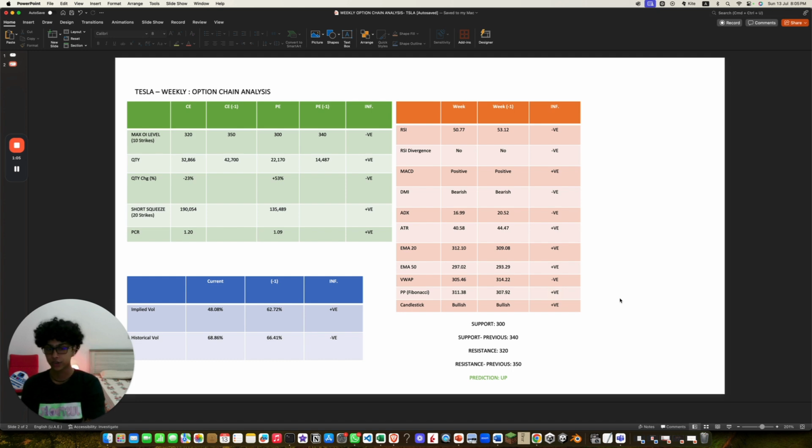The new support is 300, the new resistance is 320. The previous was 340 and 350 respectively. And the overall prediction for Tesla is that it goes up.